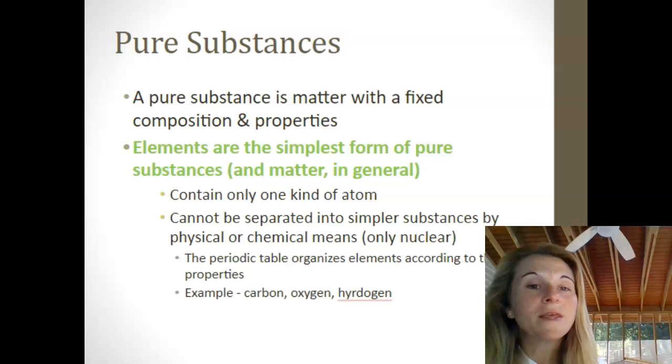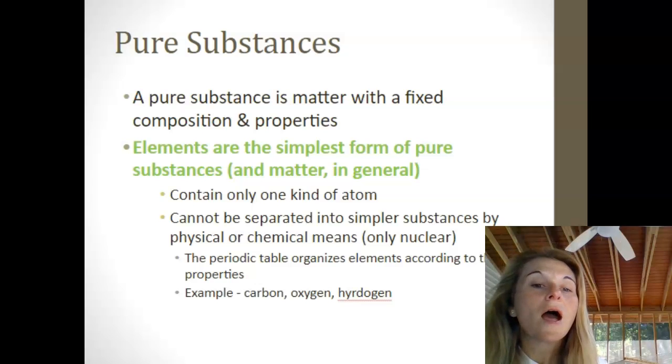What it means to be an element is that there's only one kind of atom present, and every atom present is the same. Now, elements cannot be separated by physical or chemical means. The only way we can change an oxygen atom into something else is to split the nucleus, and that's nuclear chemistry, and we'll talk about that in a different video.